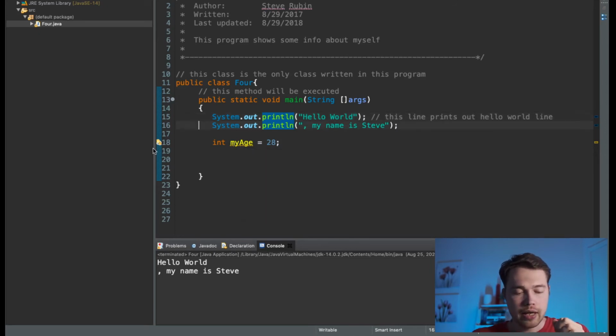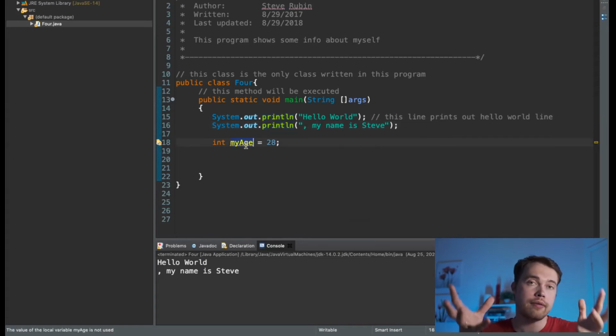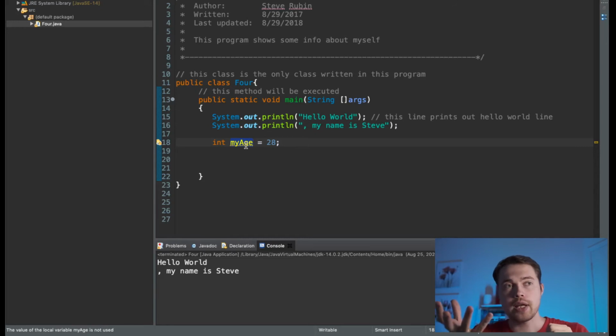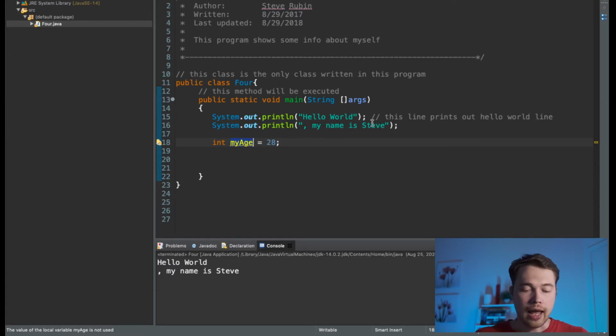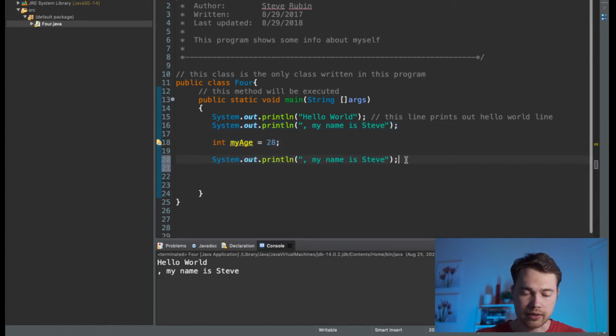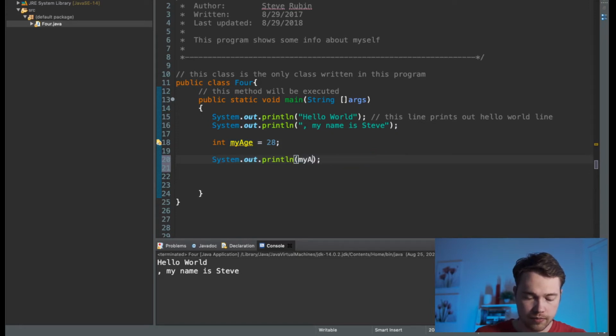In this particular case, what it says is that this variable is not used, meaning that I created a variable called my age, type integer, value of 28, but I do not do anything with that variable. Why would you create a variable and not do anything with it? Java is saying, hey, you created a variable, maybe you're going to do something with this. Let's say I want to print that variable out. Again, system.out.println, and then over here I'm going to say my age.